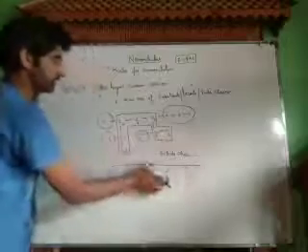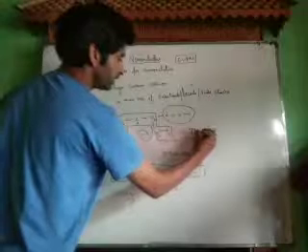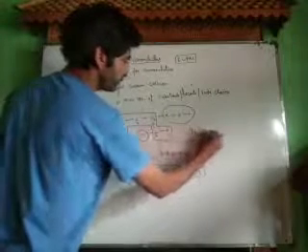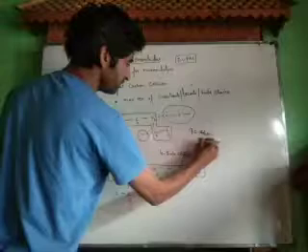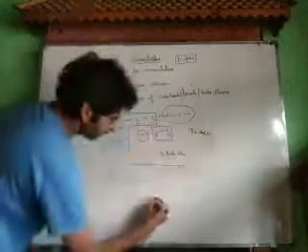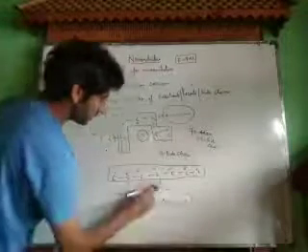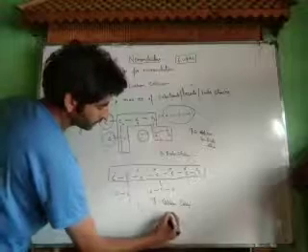This is a 7 carbon chain plus 4 side chains. And this is also a 7 carbon chain, but it has only 1 and 2 side chains.